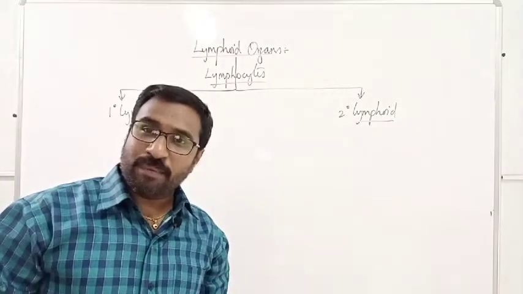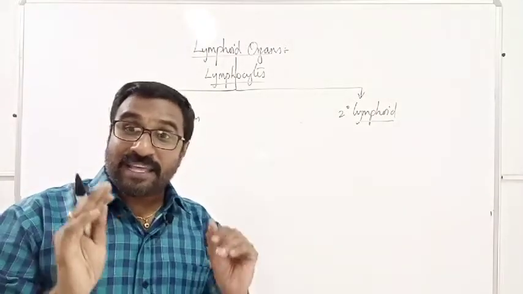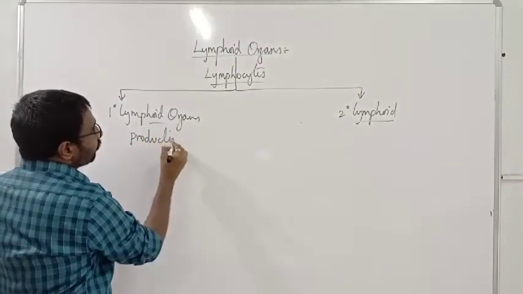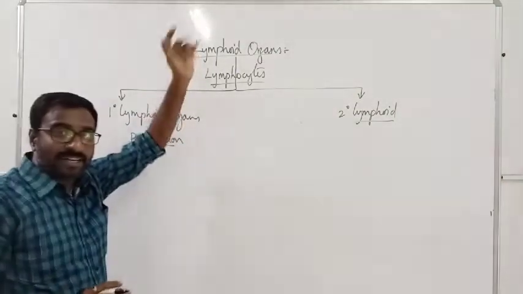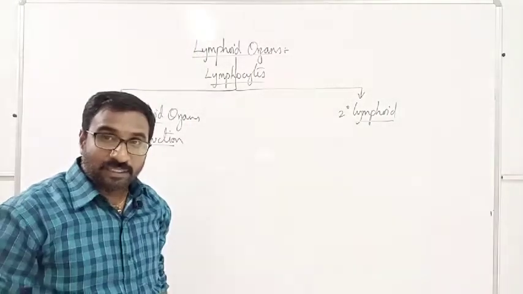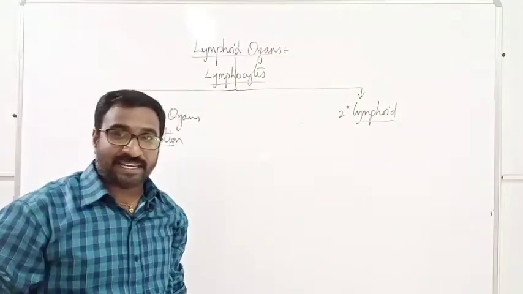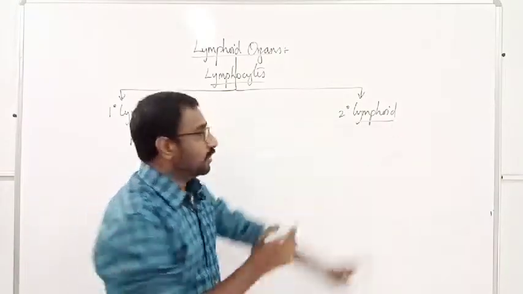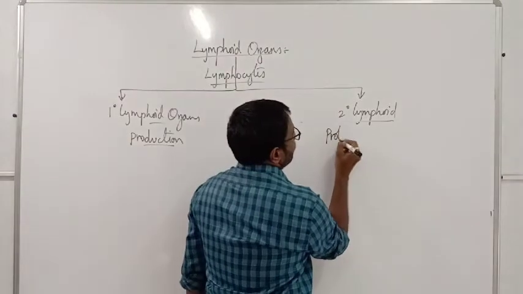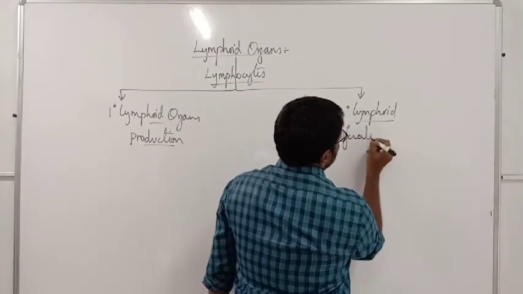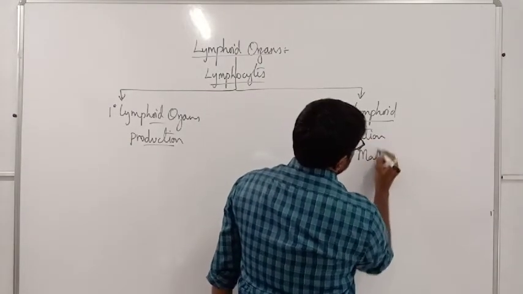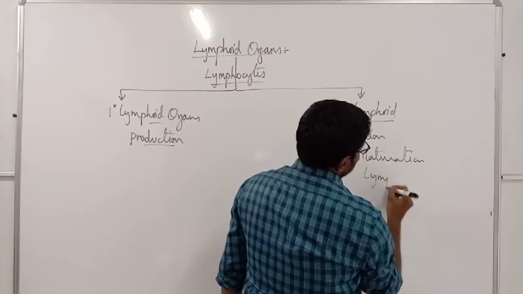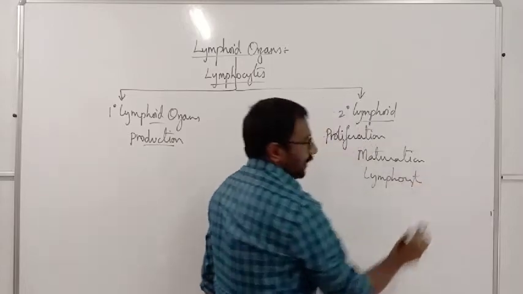What is special in the primary lymphoid organ? It is the place of production only. Production of lymphocytes only will take place in the primary lymphoid organ. But proliferation and maturation, means where they will start working, is the secondary lymphoid organ. So this is the place where proliferation and maturation of lymphocytes take place.